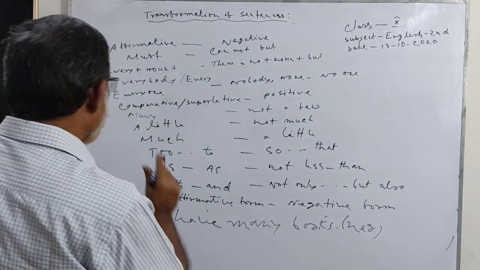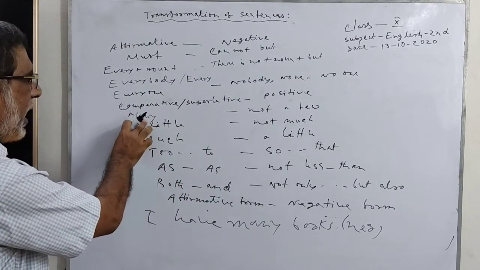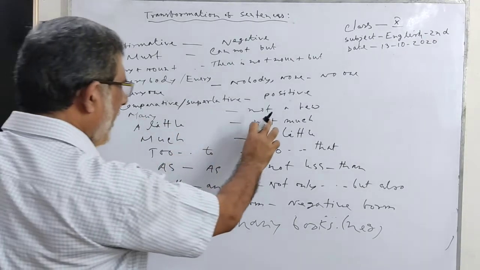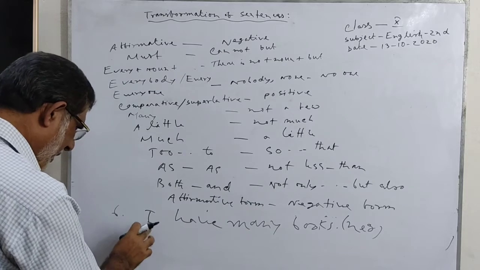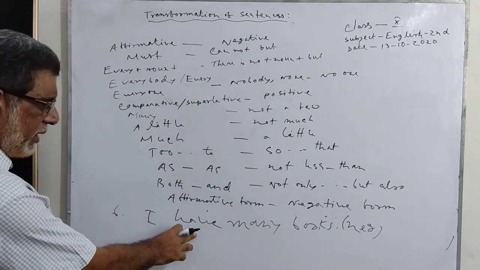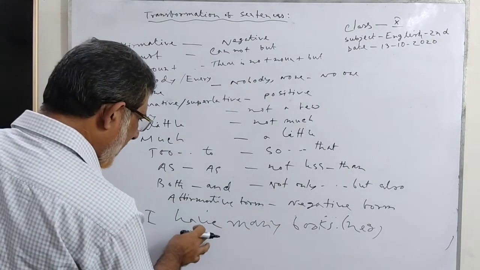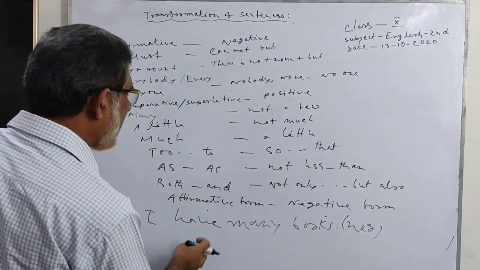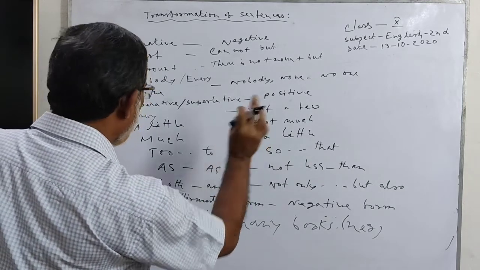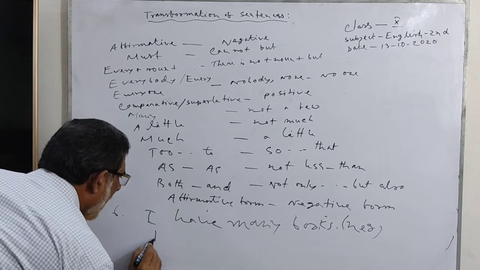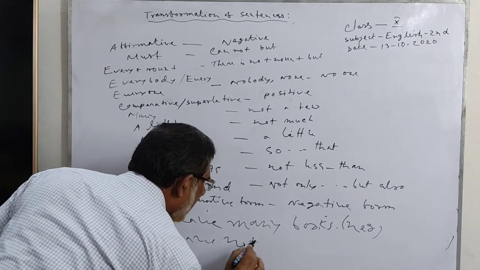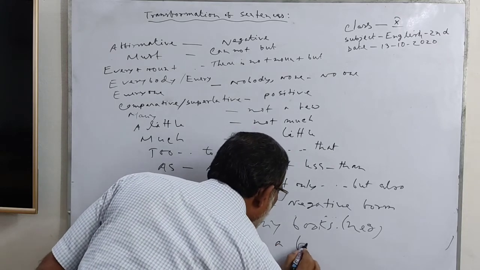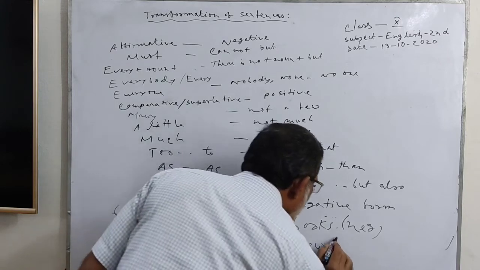I have many books. Many is the affirmative form, not a few is the negative form. This sentence is an affirmative sentence. When you are going to change this sentence to a negative sentence, then you use not a few. I have not a few books.